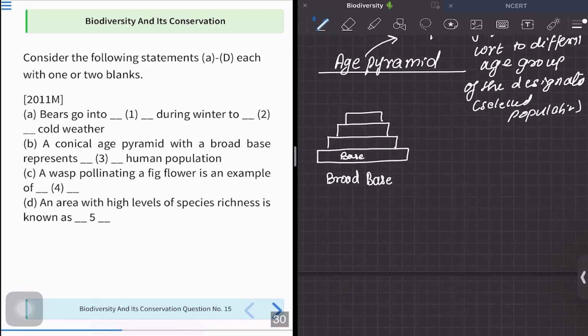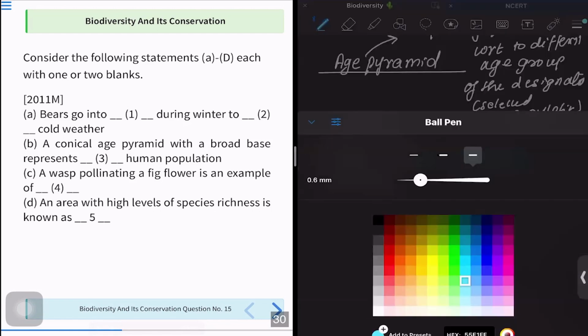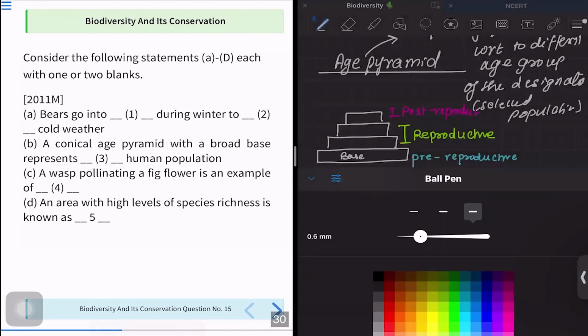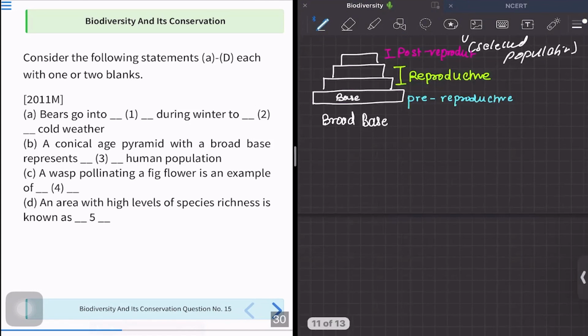In such population age graphs, the base signifies the pre-reproductive age group. The middle denotes the reproductive age group, and at the top we have the post-reproductive age group. So we saw this one graph, but let me also tell you what the two other types of graphs are.